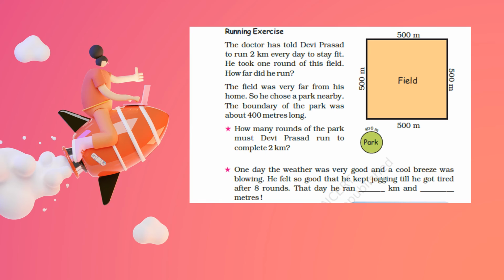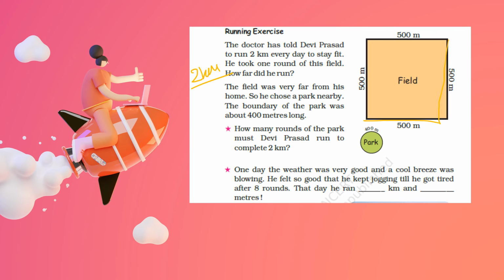Okay, so the next event is running exercise. The doctor has told Devi Prasad to run 2 kilometers every day. So he took one round of this field. How far did he run? 500, 500, 1 kilometer, 500, 500, 2 kilometers, right? So he ran 2 kilometers.